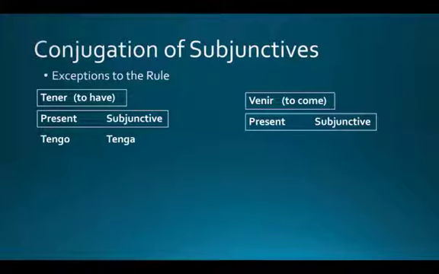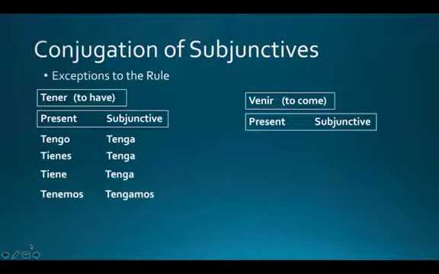So in the present for tener, to have, I have, it's tengo. In the subjunctive tense, we change that to tenga. Tienes. Now this is interesting. In subjunctive, the first three singular conjugations are all the same: tenga, tenga, tenga, whether you're talking about I have, you have, or he, she, or it has. Then tenemos, tengamos instead, so you just keep the G throughout. Tenéis, tengáis, tienen, tengan.